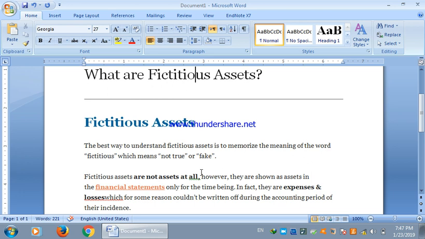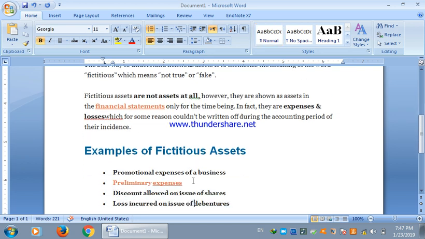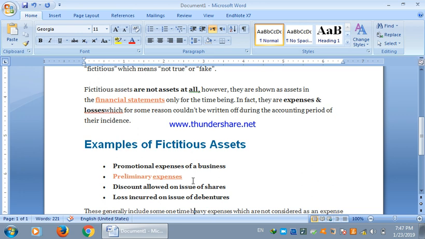There are certain entries or situations in which fictitious assets are created, and the reason they are considered as assets and recorded on the debit side of the balance sheet, that is on the asset side, is that these types of fictitious assets need to be written off during a certain period of time. That's why they are recorded on the debit side of the balance sheet, on the asset side.